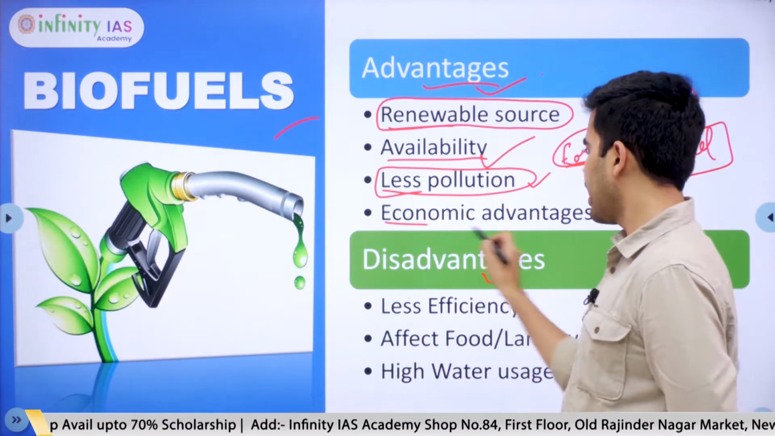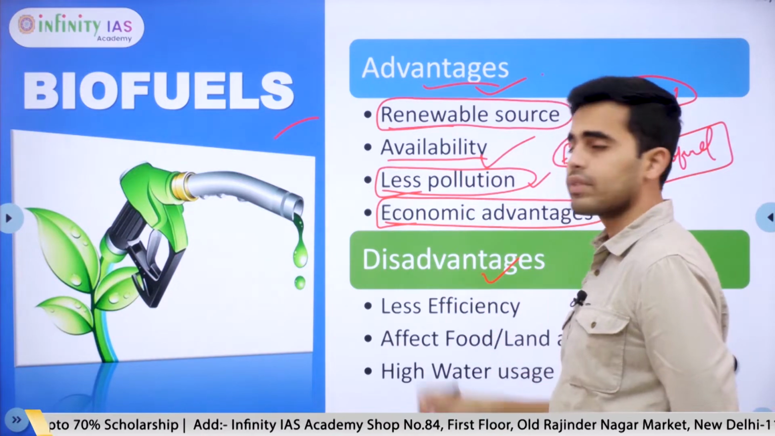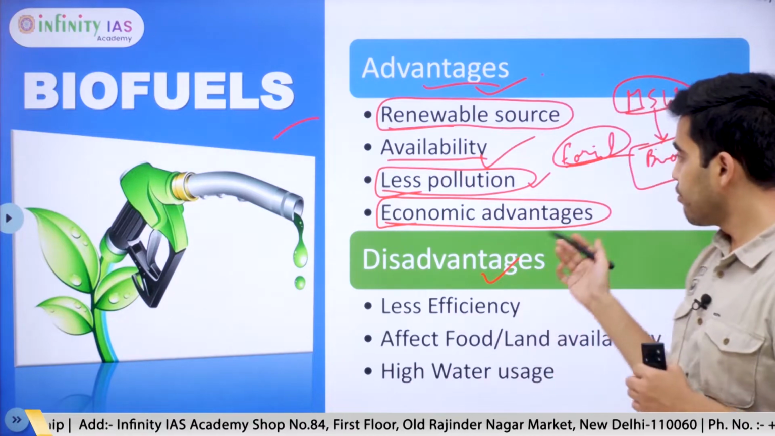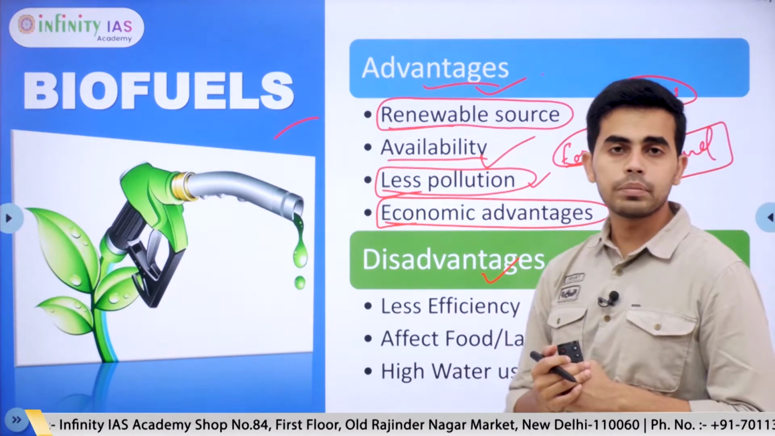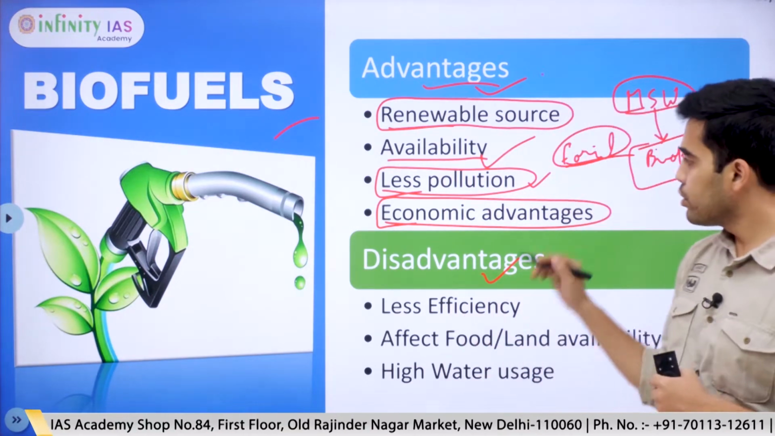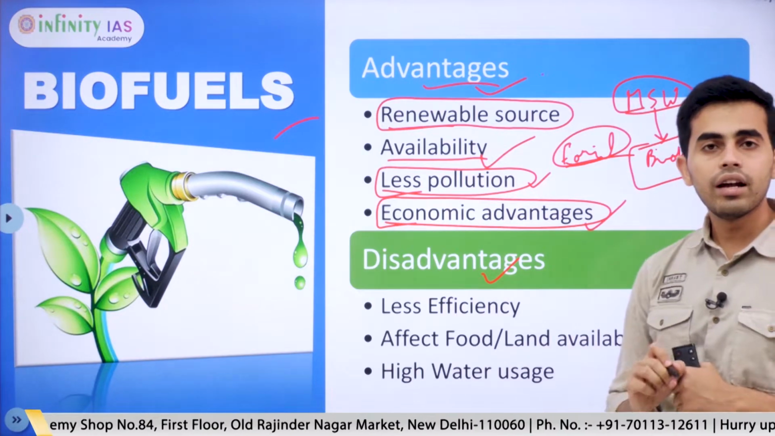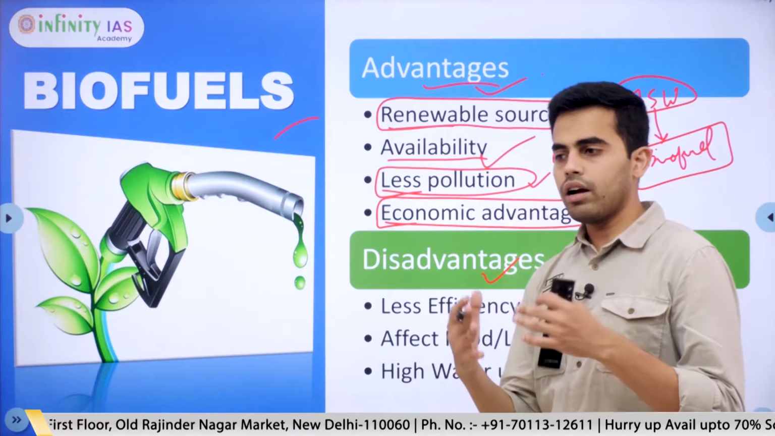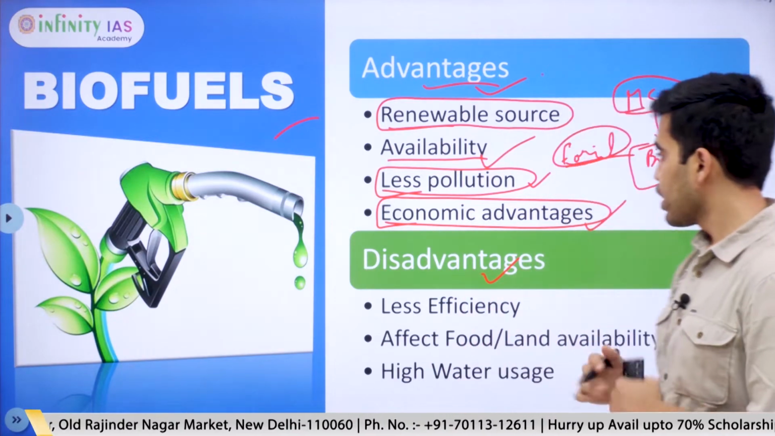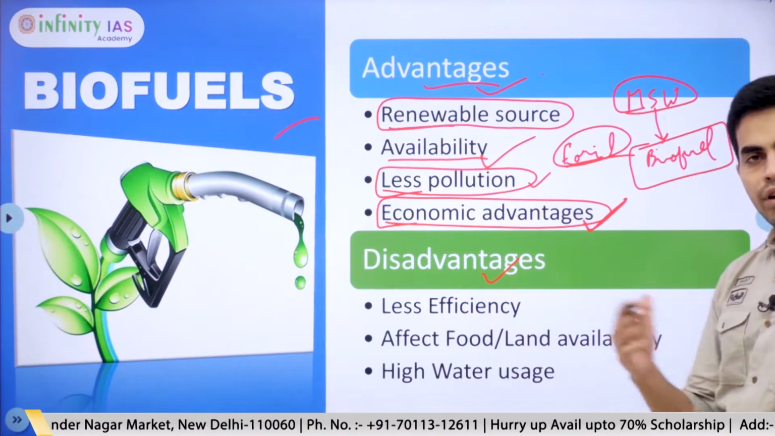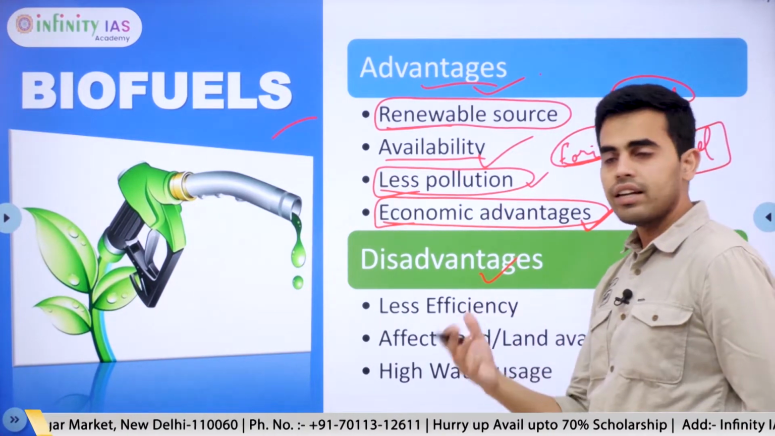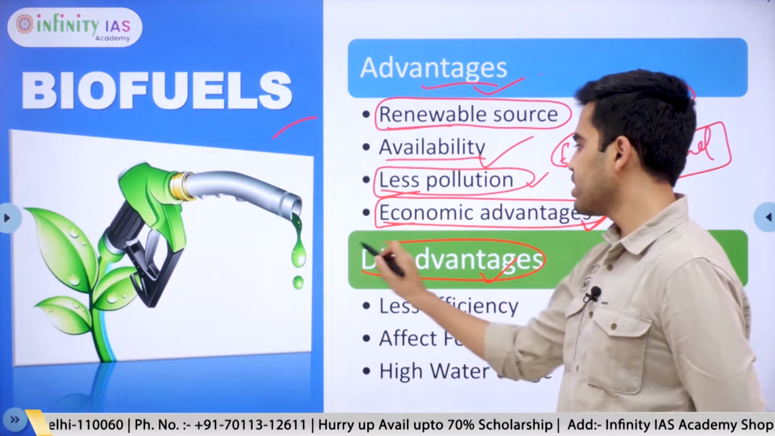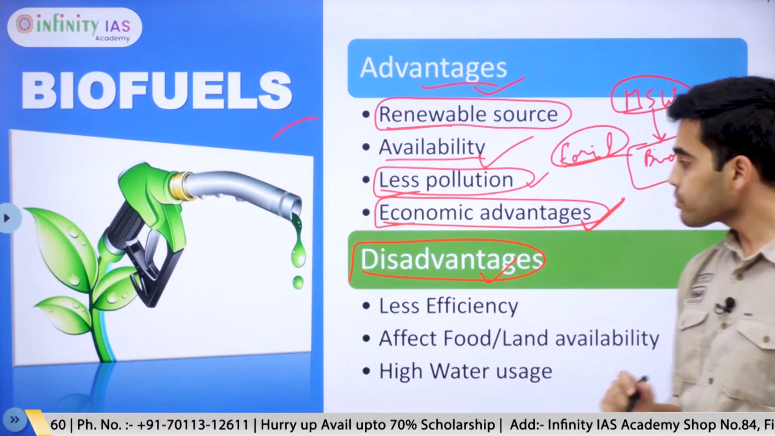Next comes economic advantages. Biofuels are produced from crops. If a farmer produces a crop for biofuel, he will get more money than what he could have earned through food crops. So it gives some economic advantage to the farmers to increase their income. So next comes disadvantages of biofuels.